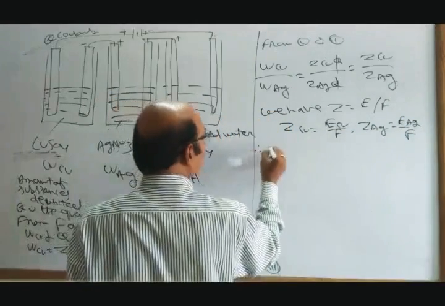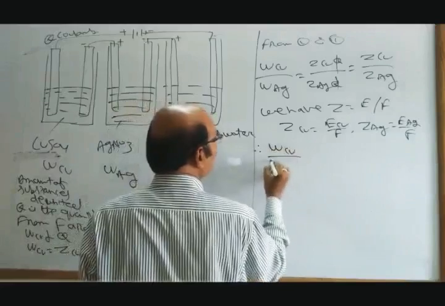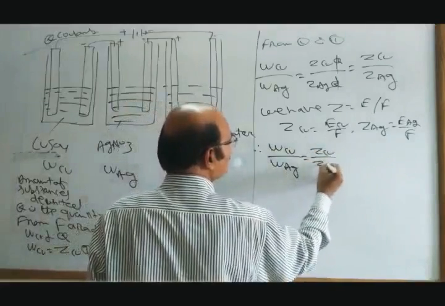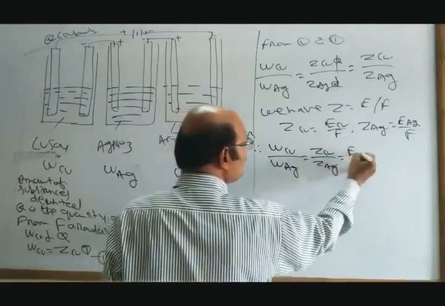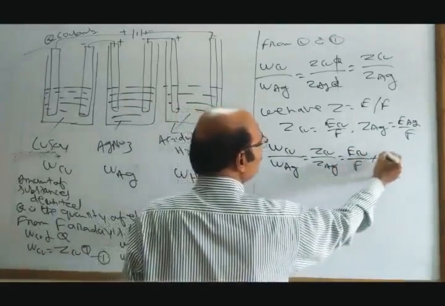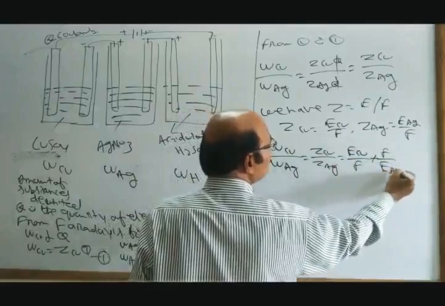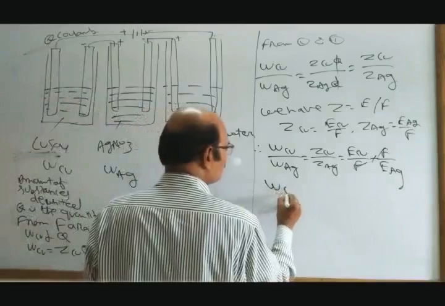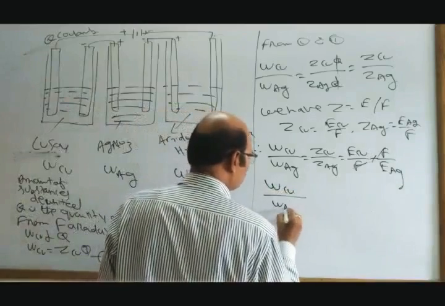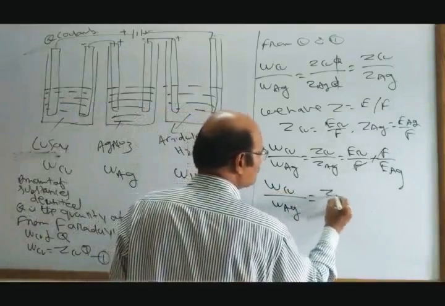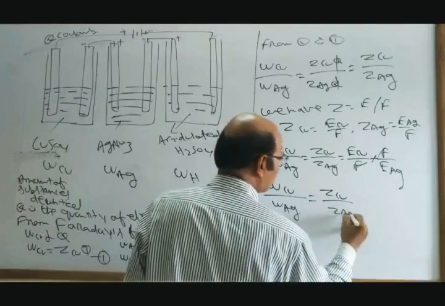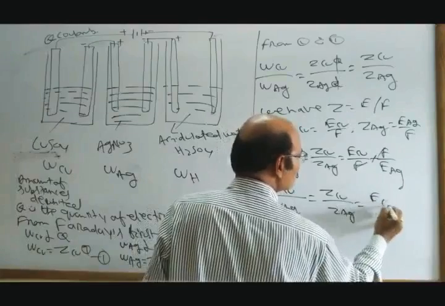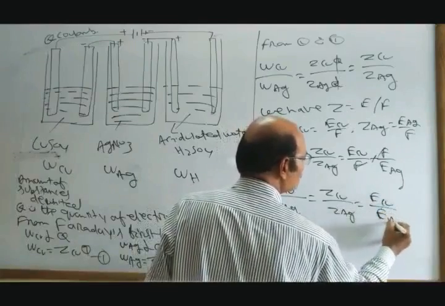Now therefore W of Cu by W of Ag is equal to Z of Cu by Z of Ag, which is equal to E of Cu by F into F by E of Ag. So W of Cu by W of Ag is equal to Z of Cu by Z of Ag, which is equal to E of Cu by E of Ag.